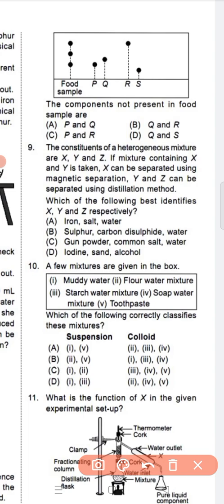X can be separated by magnetic separation, so X should be attracted by a magnet: iron, salt, water. So for question number 9, option number A is the correct answer, because iron can be separated by magnetic separation. Salt and water can be separated by the distillation method. So 9A is the correct answer.